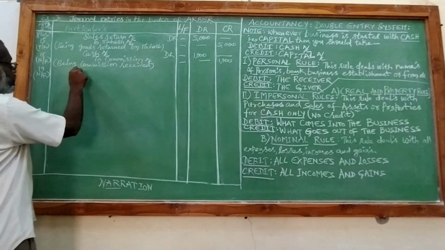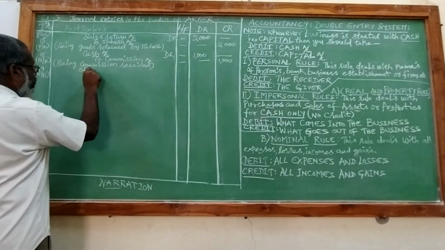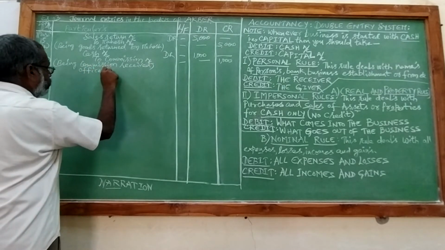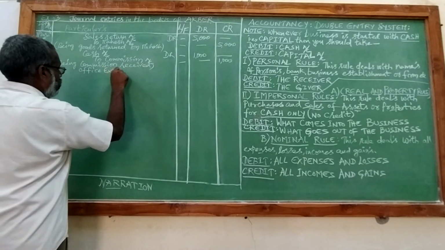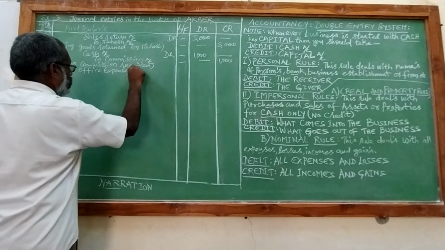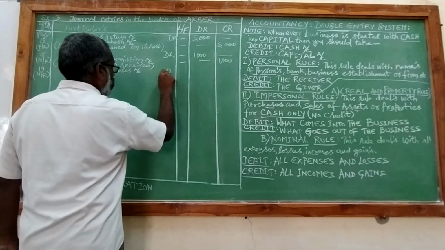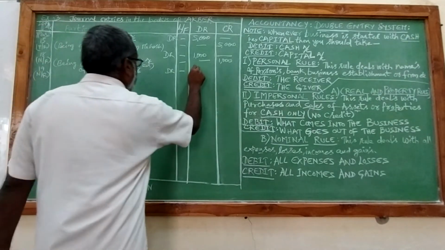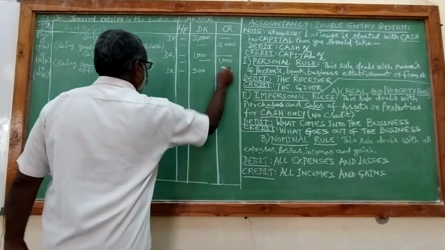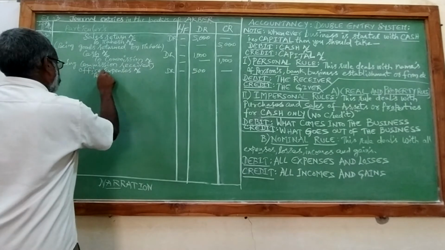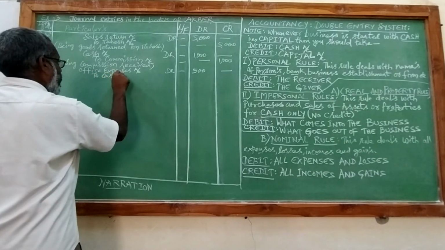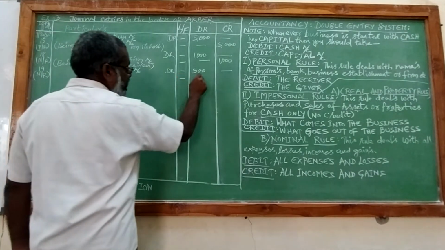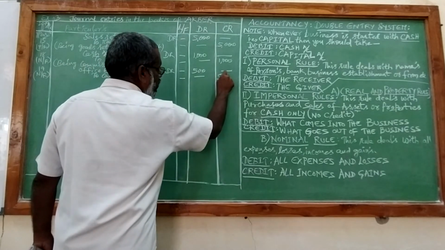So office expenses should be debited. So we are paying office expenses in the form of cash. So cash should be credited.